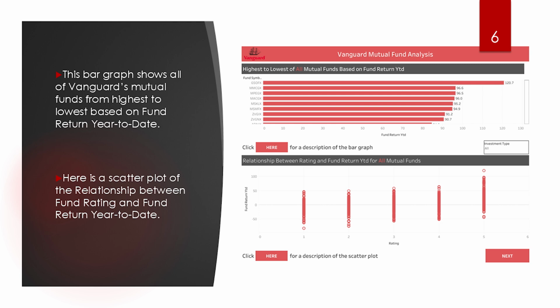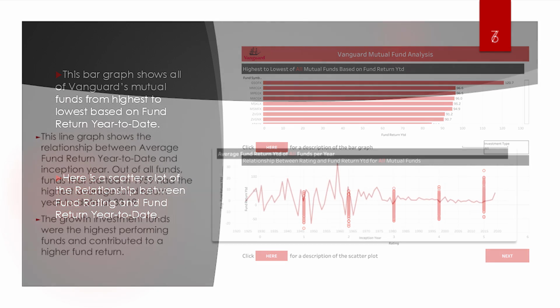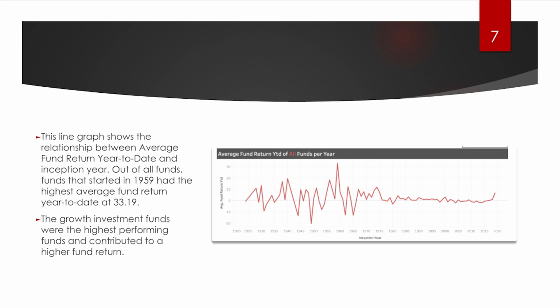If Vanguard wants to diversify their investments, looking for high returns but with potentially lower risk profiles than GSO-FX can also prove useful. The second visual is a scatter plot of the relationship between fund rating and fund return year to date. So this is the line graph which shows the relationship between average fund return year to date and inception year. Out of all funds, those that started in 1959 had the highest average fund return year to date at 33.19. The growth investment funds were the highest performing funds and contributed to a higher fund return.